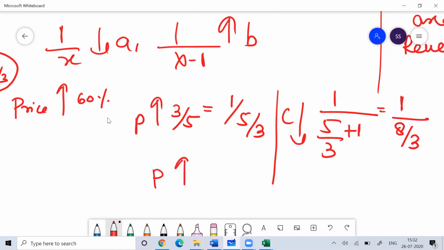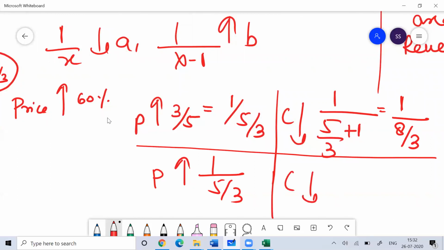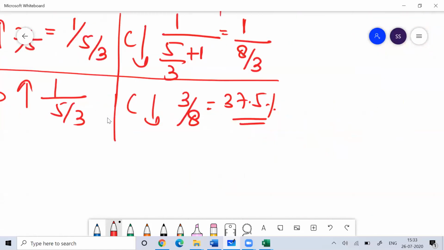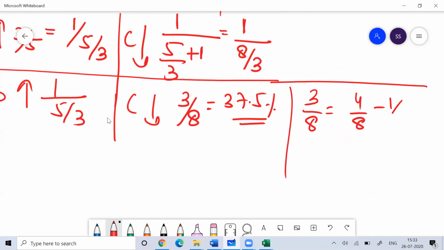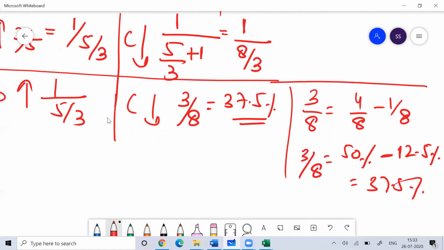So if your price increases by 3/5, then your consumption will decrease by 3/8. 3/8 means 37.5%. Your consumption will decrease by 37.5%, so that the product remains constant. How to get the value of 3/8? 3/8 is nothing but 4/8 minus 1/8. You know that 4/8 is 50% and 1/8 is 12.5%, so you get the value of 3/8, that is equal to 37.5%.